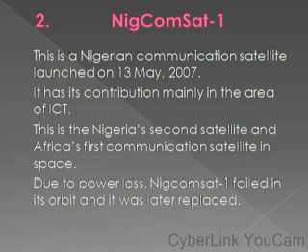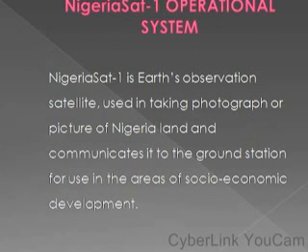And the Nigerian Sat 1, that is the Nigerian Satellite 1, was built by a United Kingdom based company, while the Nigerian Communication Satellite was built by a Chinese based company. So you take note of that.